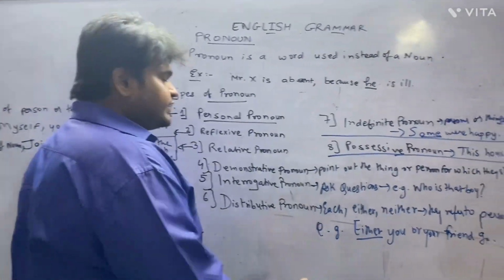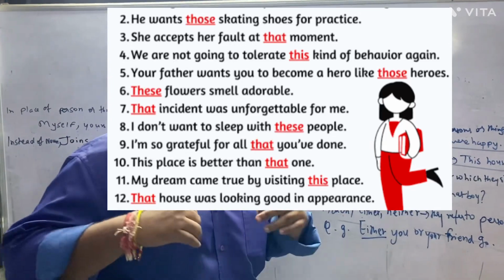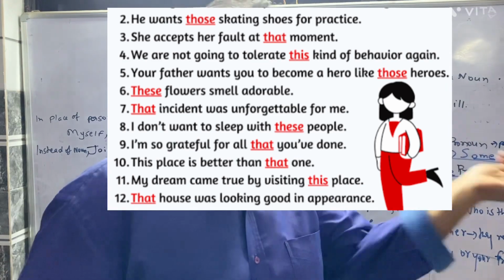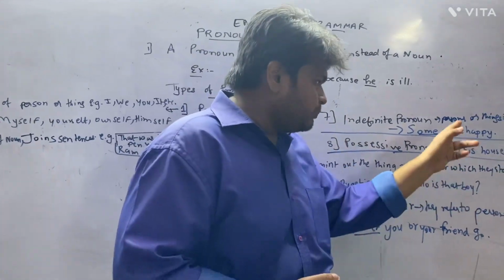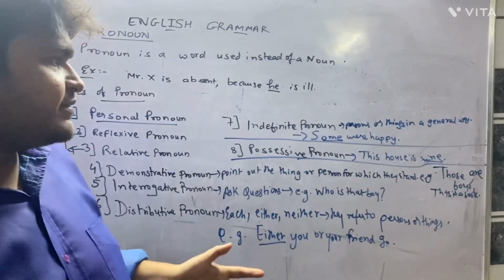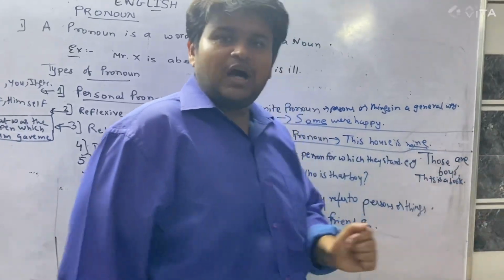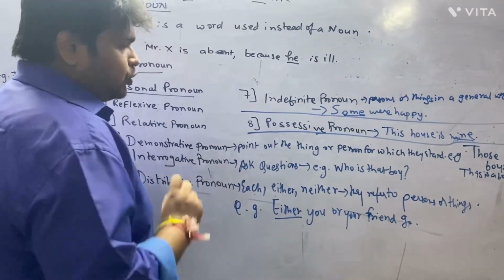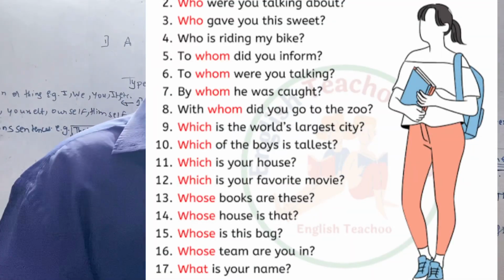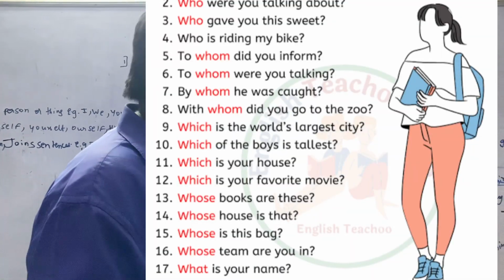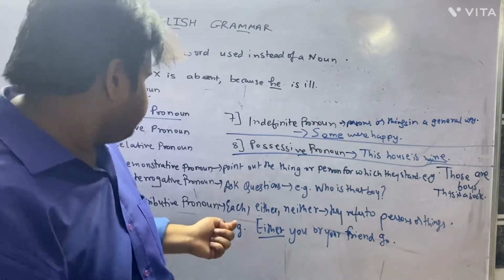Now the fourth type of pronoun is demonstrative pronoun. Demonstration means we are pointing out towards a certain thing. So a demonstrative pronoun will be pointing out the thing or person for which they stand. Examples could be: those are boys. Okay, that is a book. This is a book. Now interrogative pronoun. What will be the interrogative pronoun? Interrogative means you are asking a question. An example could be: who is that boy? Who is that boy? Okay.